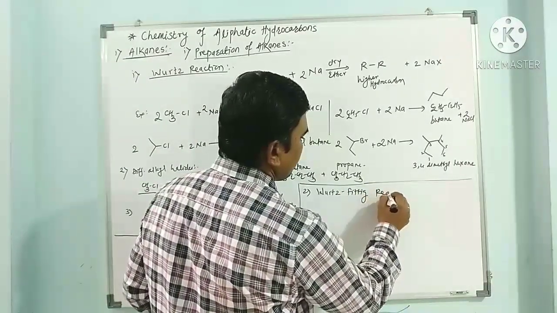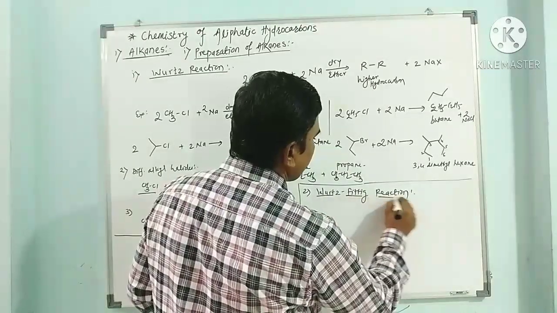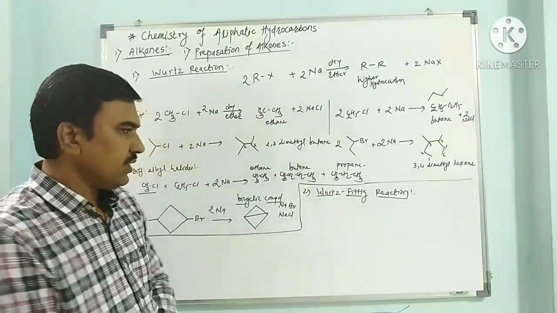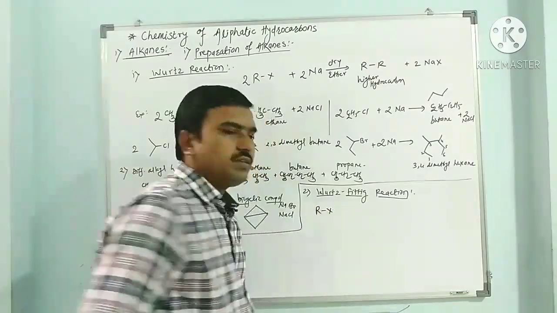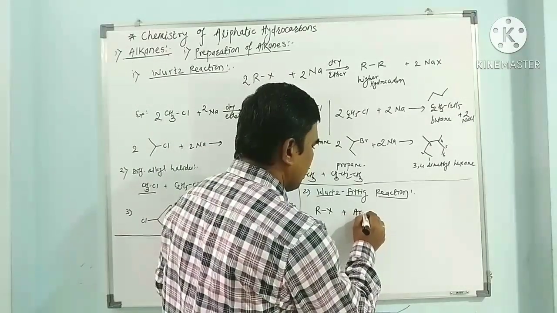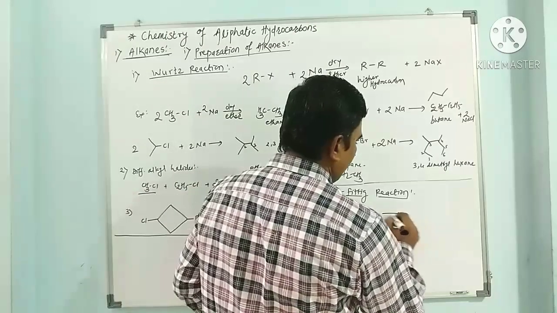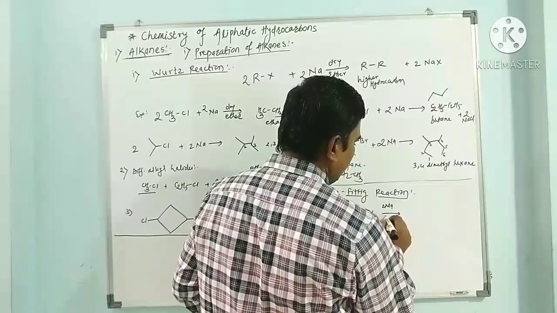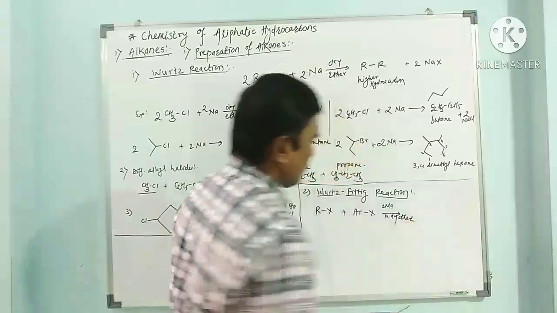In this Wurtz-Fittig reaction, what happens is that RX, the alkyl halide, reacts with aryl halide ArX in the presence of sodium metal in dry ether.